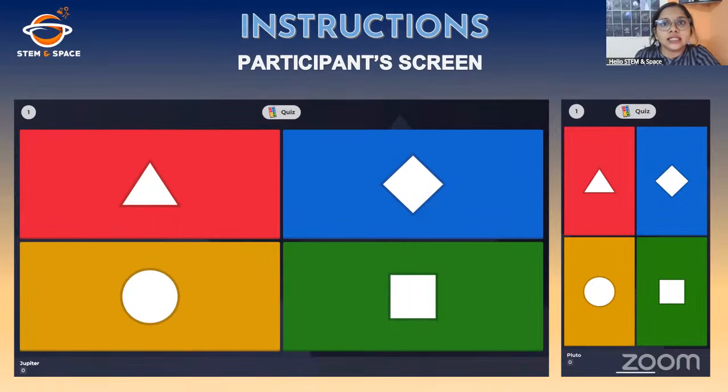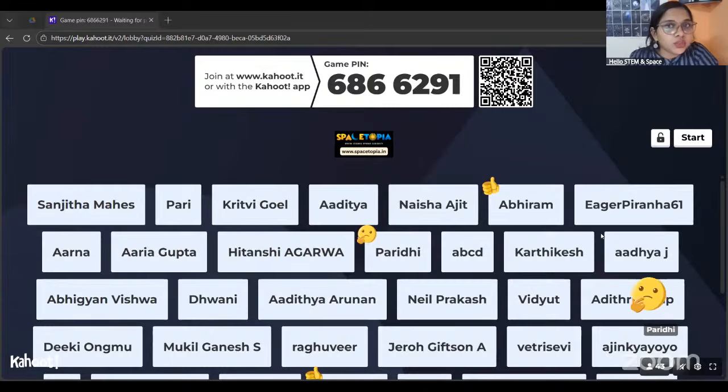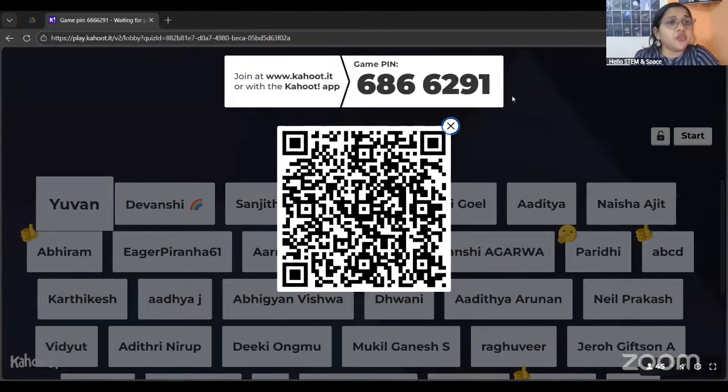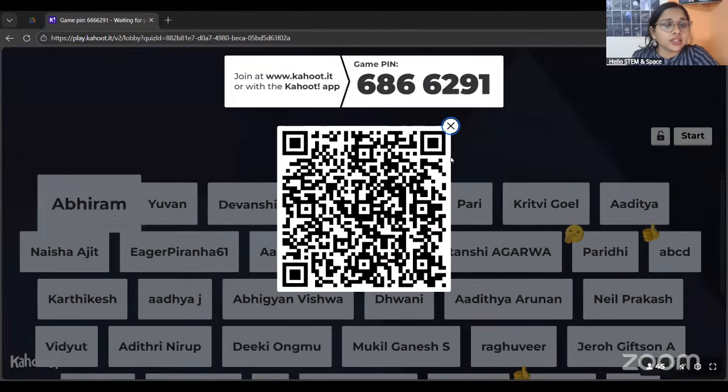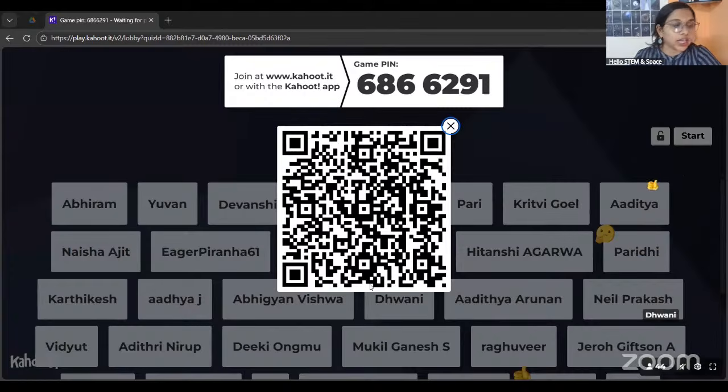Let's get started. I'm just going to show you. We already have so many participants, 43 of you have joined. If somebody else is joining, please do that quickly. Here is the QR code. If you are using a phone, you can quickly scan this QR code or click on the link which we shared in the chat.